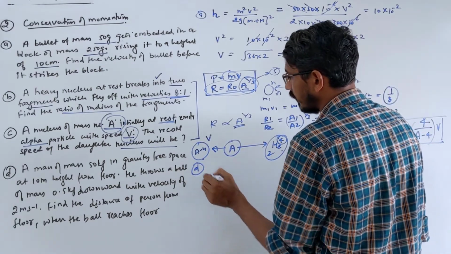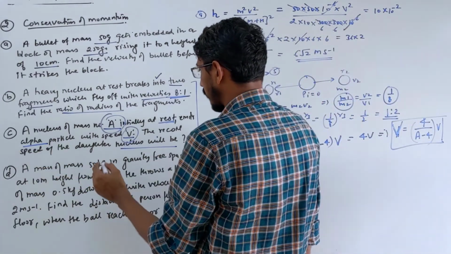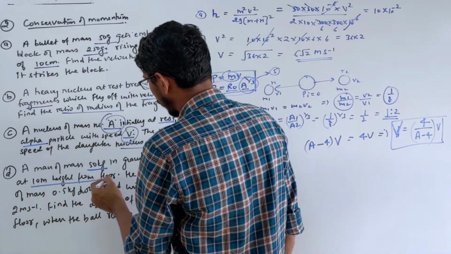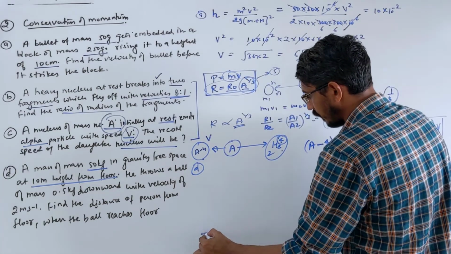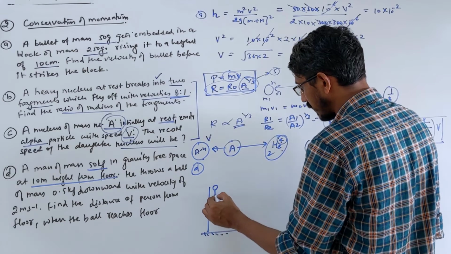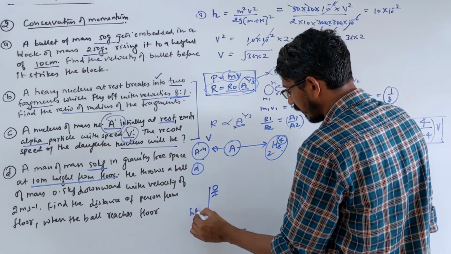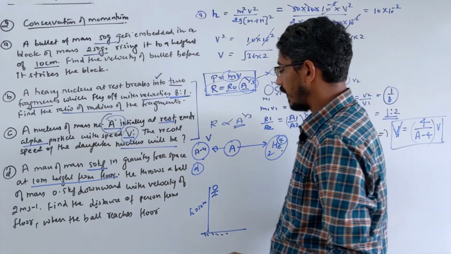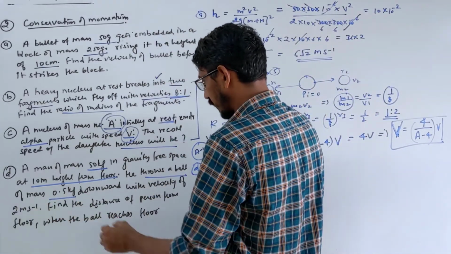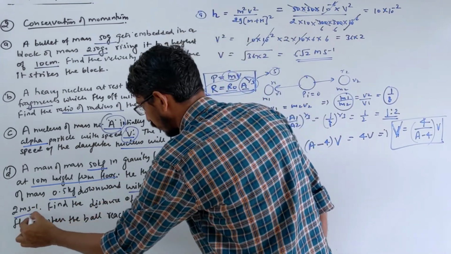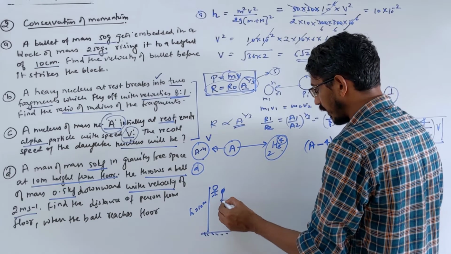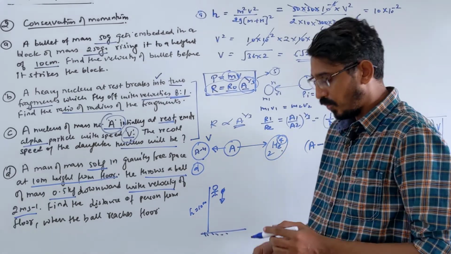So last problem. It says there is a man of mass 50 kg in gravity free space at 10 meter from the floor. So this is the floor, and there is a man here at what height? Suppose the man is here. This height is given as 10 meter, correct? Then what does he do? He throws a ball of mass 0.5 kg downward with a velocity of 2 meter per second. He is throwing a ball from this height and he is throwing in what? Downward direction, right?